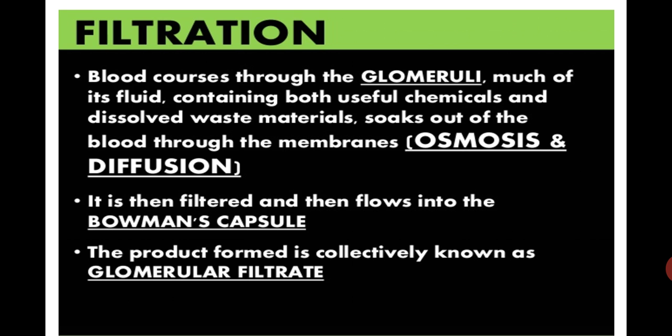We recall the Bowman's capsule is the cup-shaped structure around the glomerulus, and the glomerulus was the network of capillaries carrying blood for filtration. This blood was impure blood containing the waste products, so it has to be filtered through the Bowman's capsule so that the waste materials can be removed by the body in the form of urine. It is filtered and then flows into the Bowman's capsule. The product formed is collectively known as the glomerular filtrate. This process is happening in all the nephrons present in each kidney.